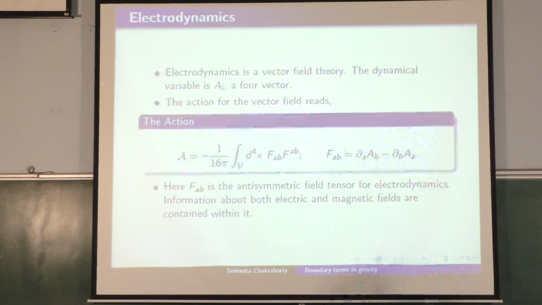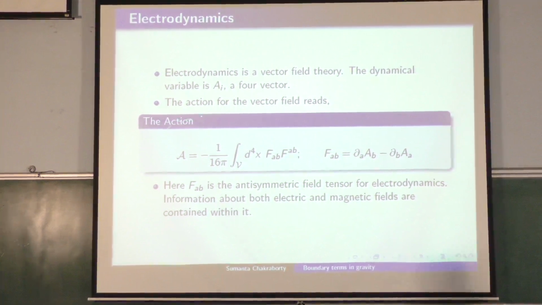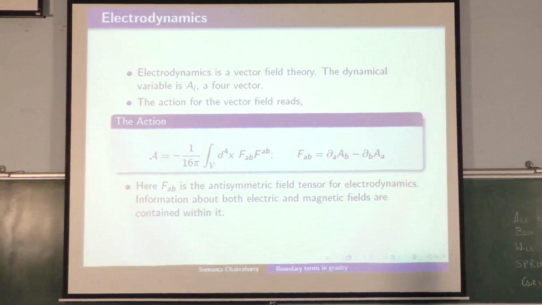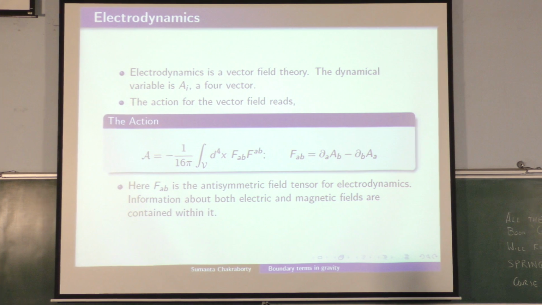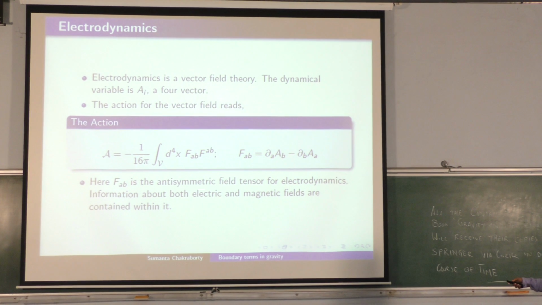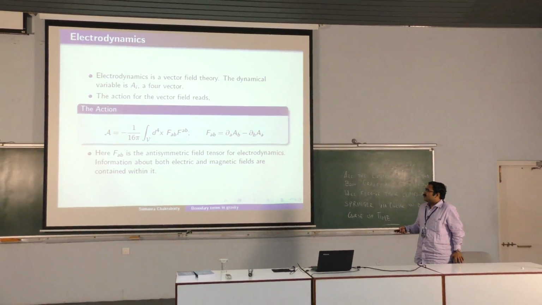Then I go to electrodynamics with this setup in 4-dimensional space-time. So electrodynamics is a vector field theory. So you have a 4-vector A_i here, and the action for the vector field is essentially the standard electrodynamics action, in terms of F_ab, where F_ab is d_a A_b minus d_b A_a. And F_ab is an antisymmetric tensor field, and information of both electric and magnetic fields are contained in it. It has 6 independent components.